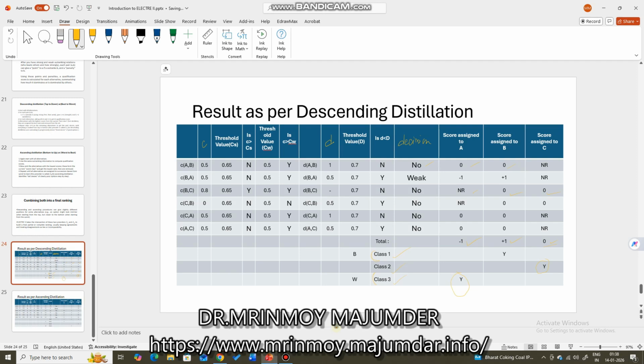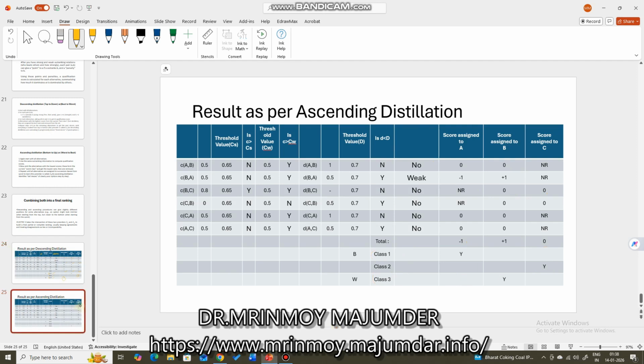Now, as per the ascending distillation, what will happen now? As per the ascending distillation, you see the same thing, but the worst will get the worst value.